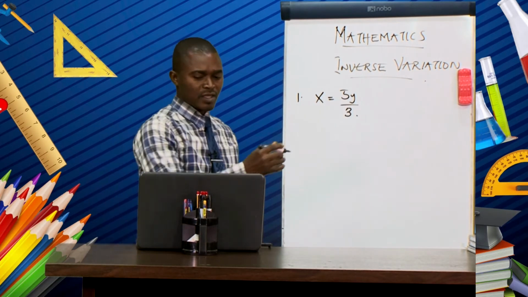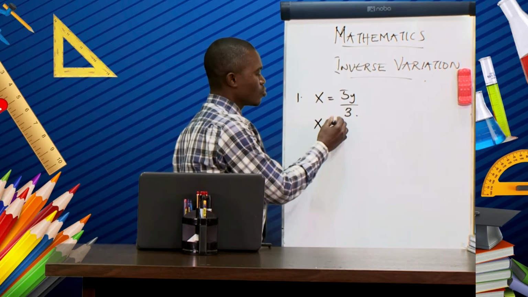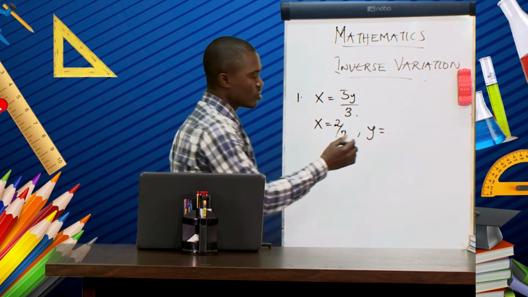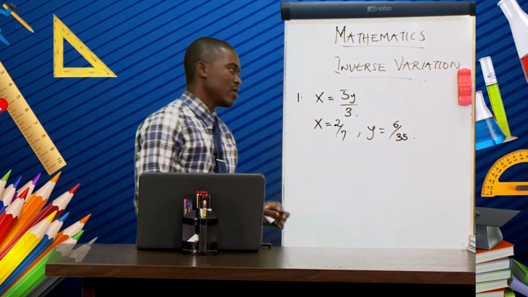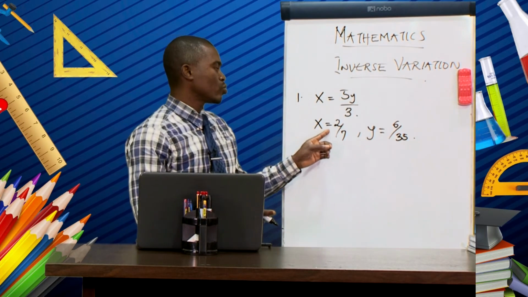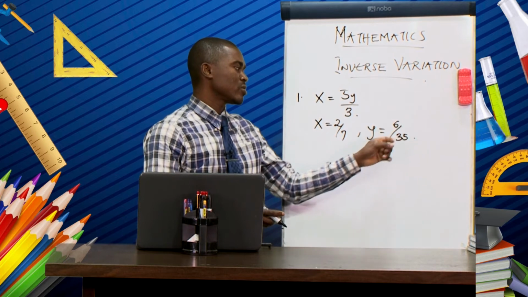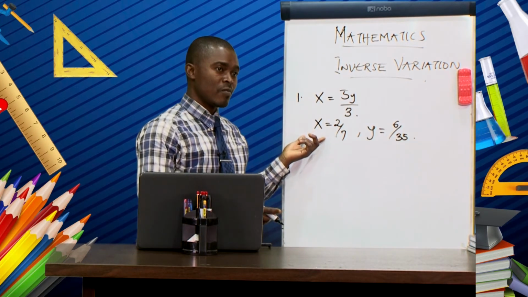And when x equal to 2 over 7, then y equal to 6 over 35. That is the solution to question number 1.